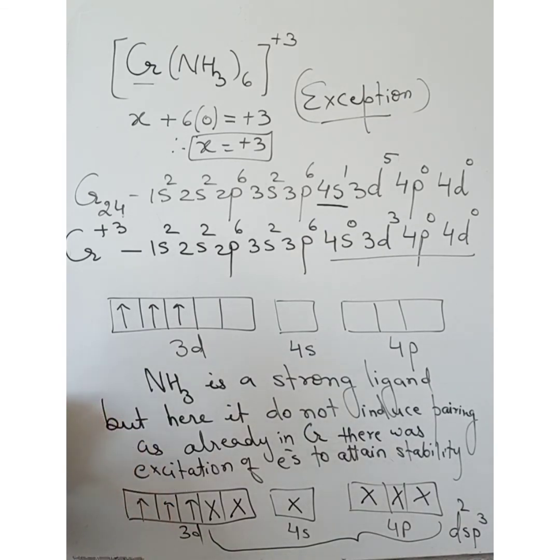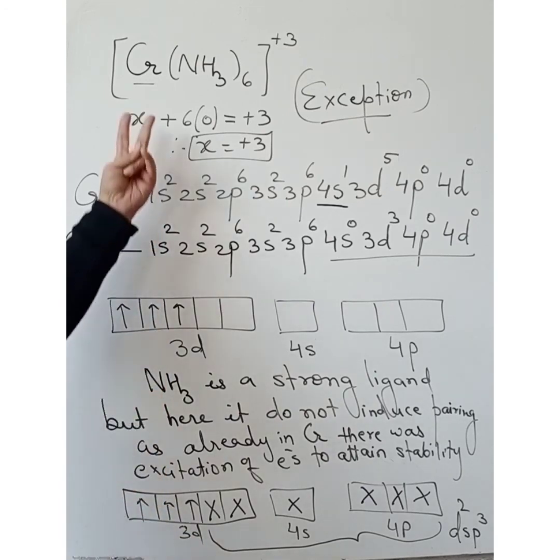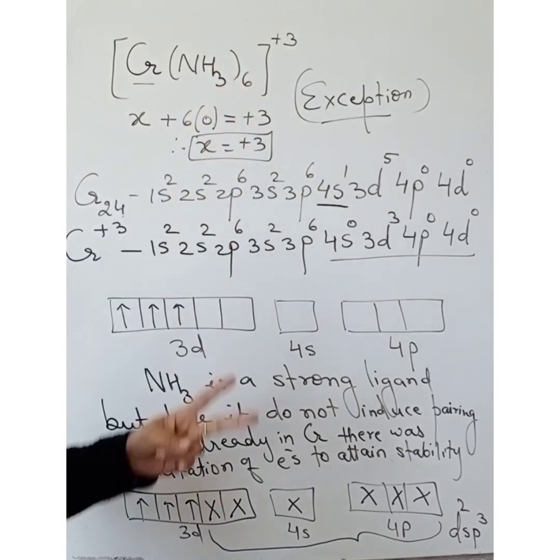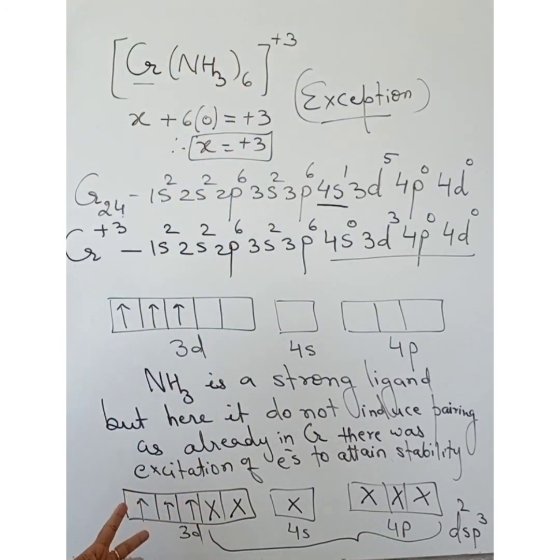So what is the geometry of this? The geometry is octahedral. And what can you say about its magnetic property? It is paramagnetic in nature. And since it is paramagnetic, these electrons can get excited, forming a colorful complex. So that is why Cr(NH3)6 3+ is a colored compound. It is paramagnetic in nature and has an octahedral geometry.